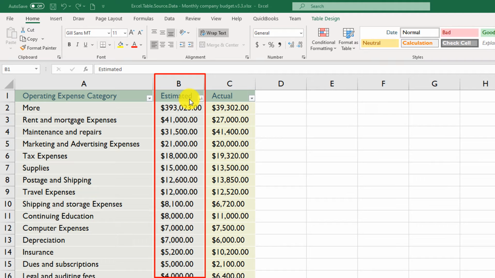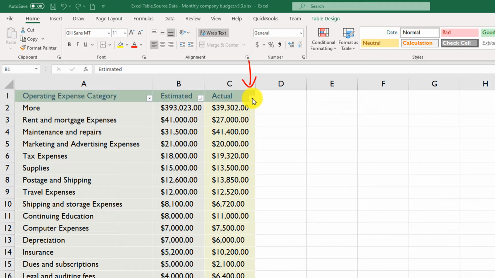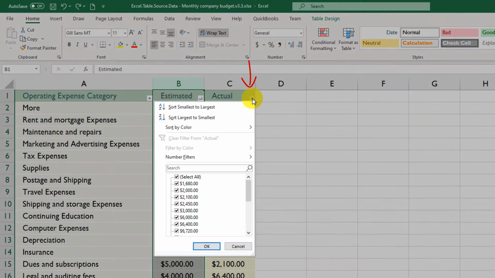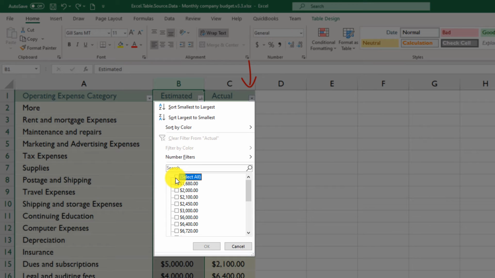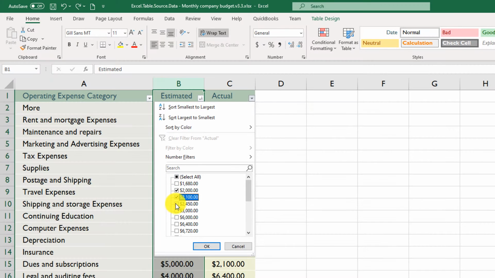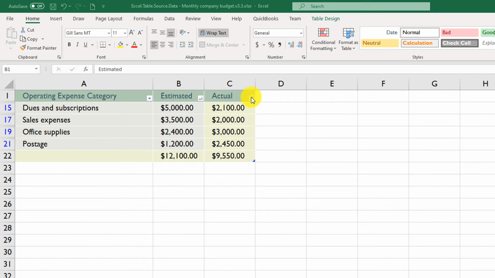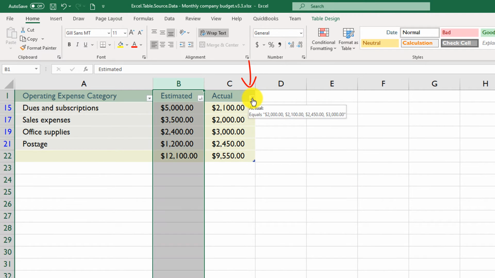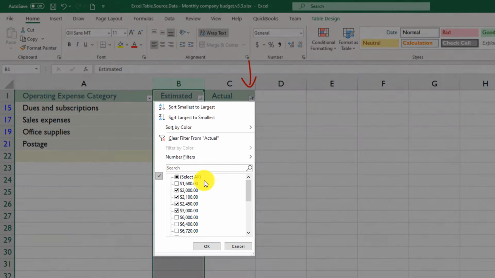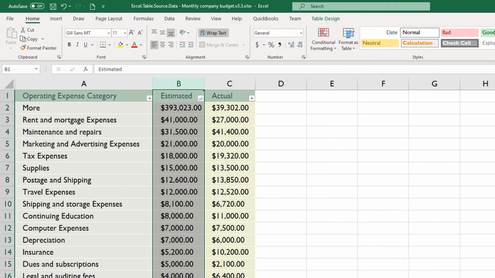For example, we have the estimated column sorted right now, from the highest to lowest values. Now, if we would like to add a filter, we just need to click on the drop-down box and select the values that we would like to have here. And Excel selects the values and recalculates the total in row 22. To remove the filter, you navigate to column C where we have the filter applied. And instead of having specific values selected, we just need to click on Select All, and then we reapplied and removed the filter.